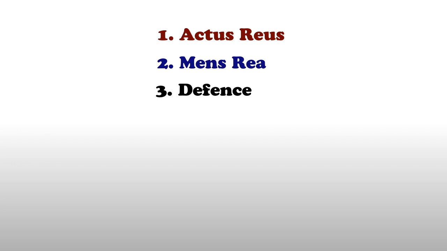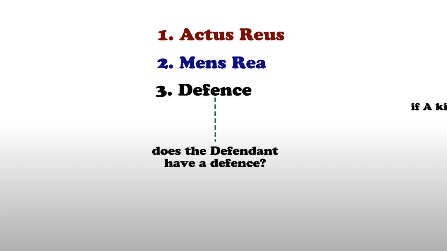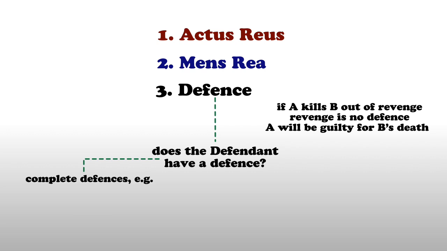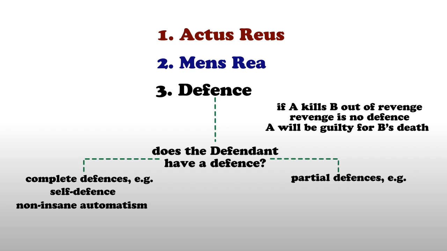There is also a third element which is considered in respect of criminal liability, the question of whether the defendant has a defense. If the fact is that Amanda killed Bianca purely out of revenge, revenge is no defense at all, and thus Amanda would be guilty for Bianca's death. However, there are defenses that can completely absolve one of criminal liability, such as self-defense or non-insane automatism, and partial defenses such as loss of control or defense of insanity.